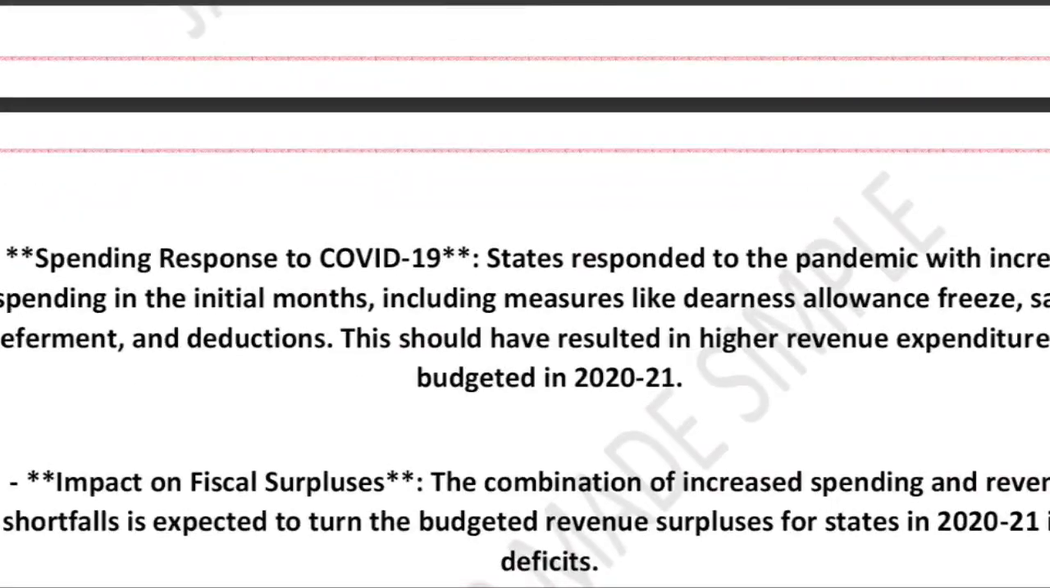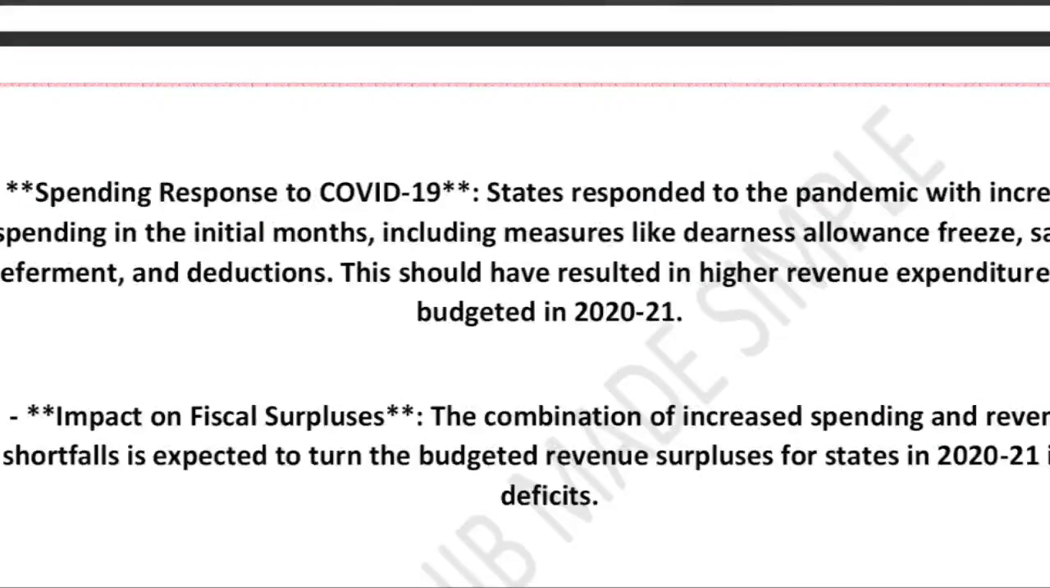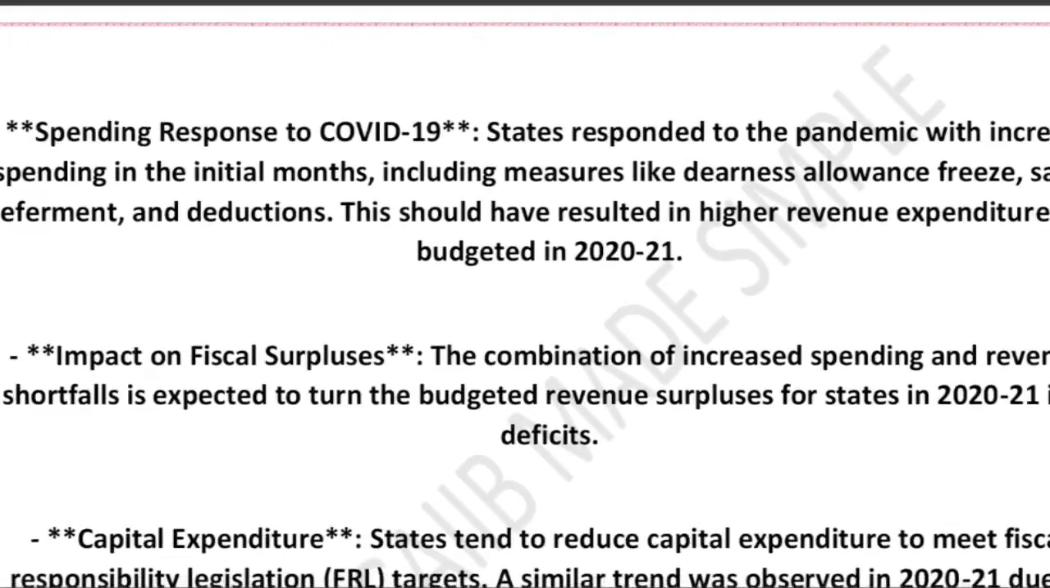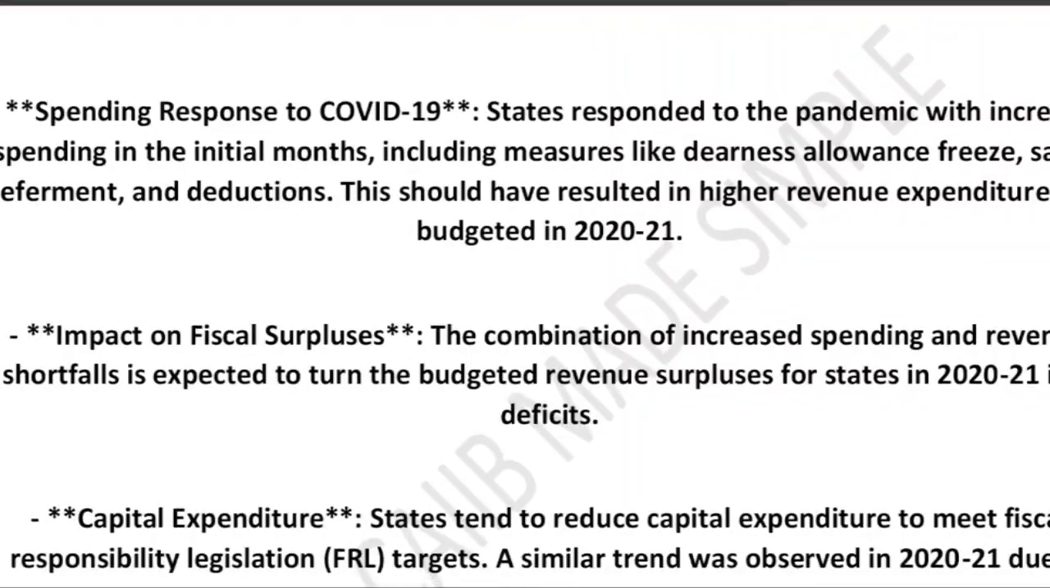Now let's shift our focus to the spending response to COVID-19. During the early months of the pandemic, the states spent heavily on health and relief. They also took cost-saving measures such as freezing dearness allowance. They froze the DA, deferred salary in some cases, and made temporary reductions to manage cash flow. Despite all this effort to reduce cost, revenue spending still went up because states had to fund emergency services, medical facilities, PPE, testing, and welfare schemes.